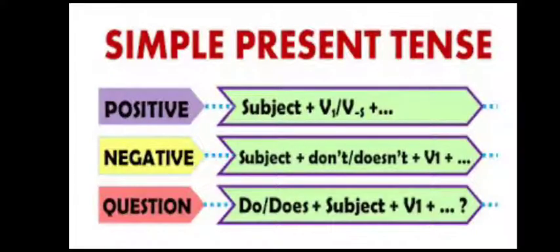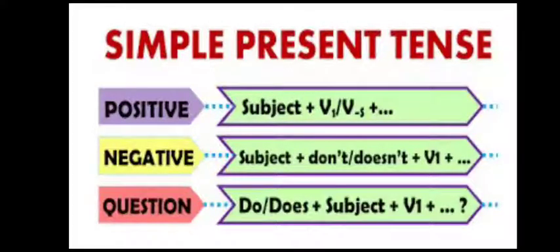Now in the simple present tense, we are using the formula subject plus V1, meaning the root form of the verb, or es. Now, the root form of the verb we are using with all plural subjects: I, we, you, they. With them we are using the root form of the verb. Now see when to use es or s.